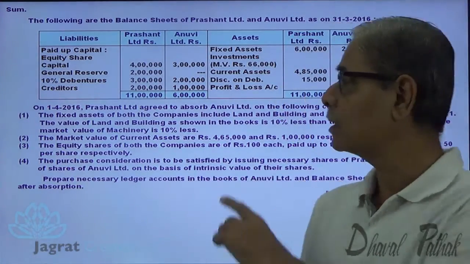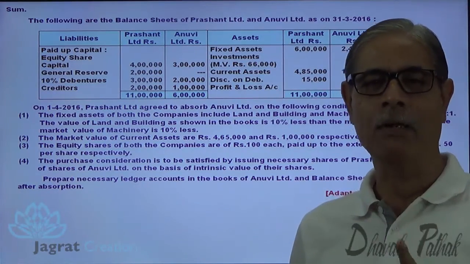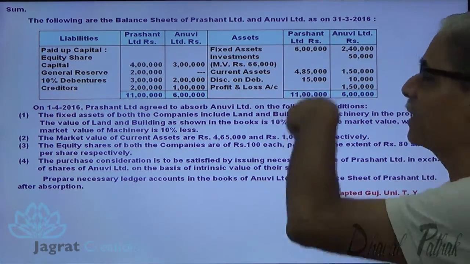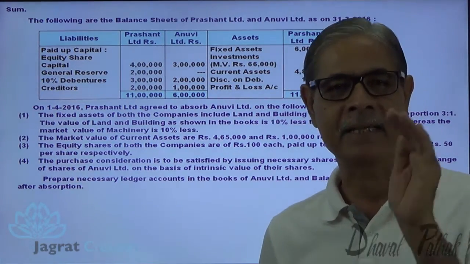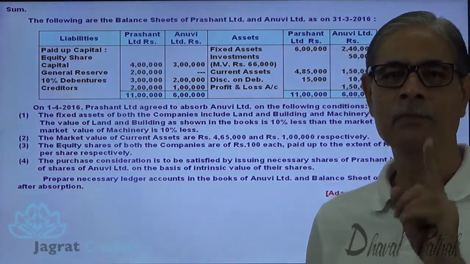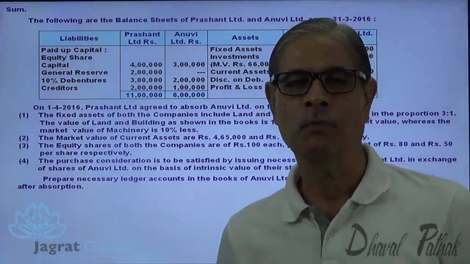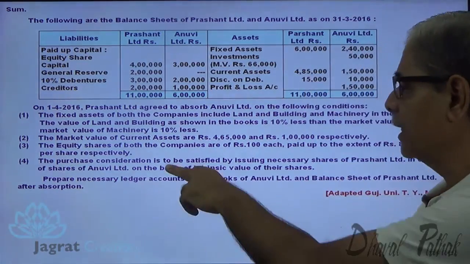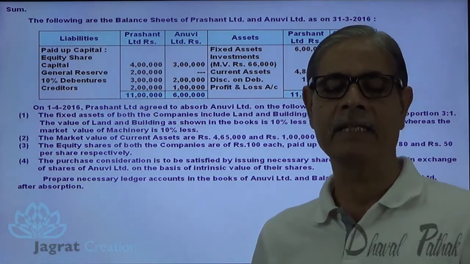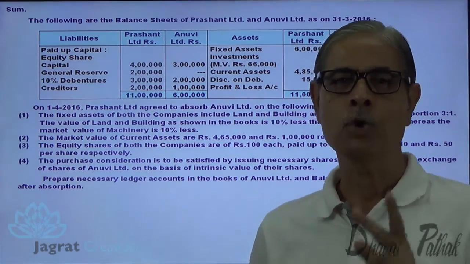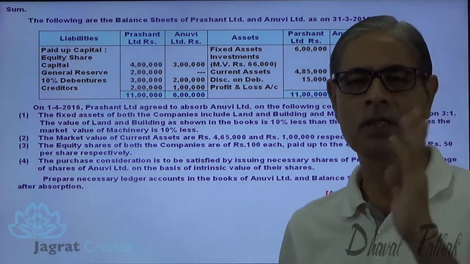Why? Because the revaluation of these assets is given to me for the purpose of finding out the intrinsic value of the share of Prashant Limited, and that intrinsic value is to be considered as an exchange value for the purchase of equity shares of Anuvi Limited. So what is the most important point? The purchase consideration is to be paid on the basis of intrinsic value of the shares of both the companies. So exchange between two companies will be decided on the basis of intrinsic value of the share.